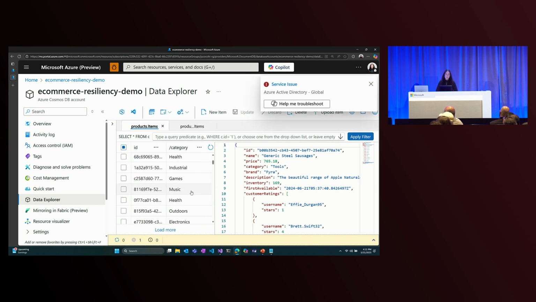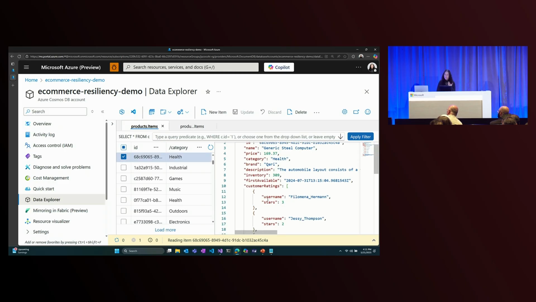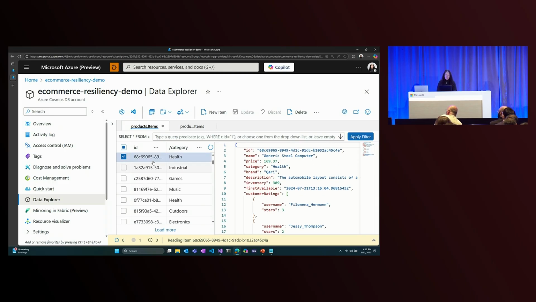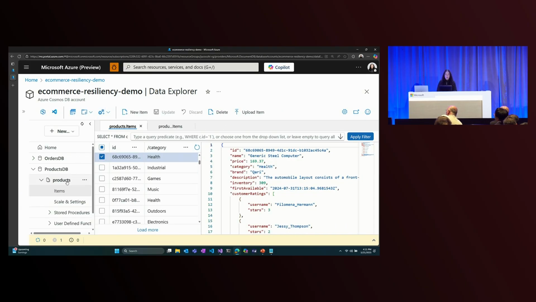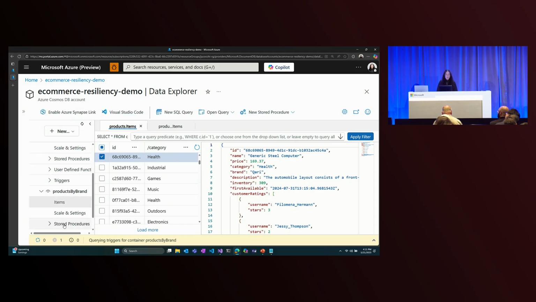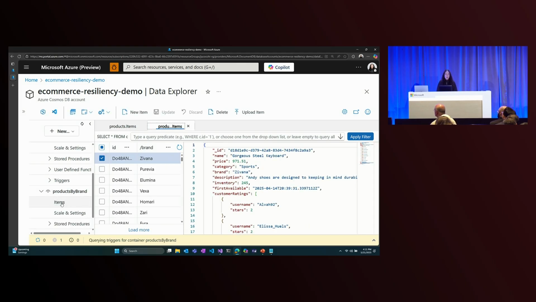So let's take a look at our Cosmos DB account and see if we can do something to fix this. This is my products container, and as you can see, we are partitioned by category, and I have all the information about my products here. Now, I can use a new feature in Cosmos DB called Global Secondary Index. I've already created a Global Secondary Index container that's called Products by Brand. When I look at the items of this container, you can see my partition key is now on brand. So all of these queries by brand can be targeted towards the Global Secondary Index container, and that makes them a single partition lookup. They should be a lot more efficient and also less expensive to run in Cosmos DB.